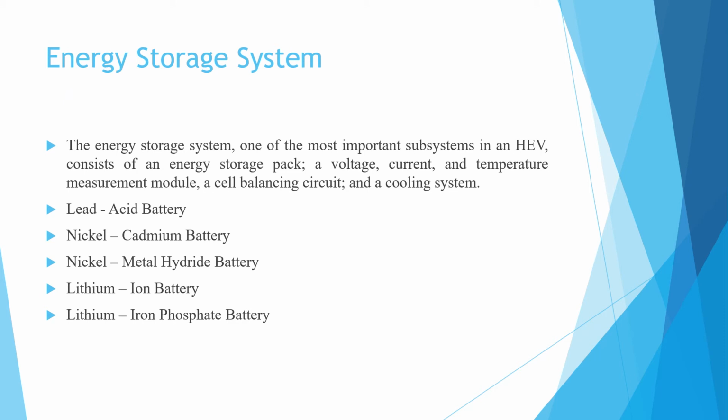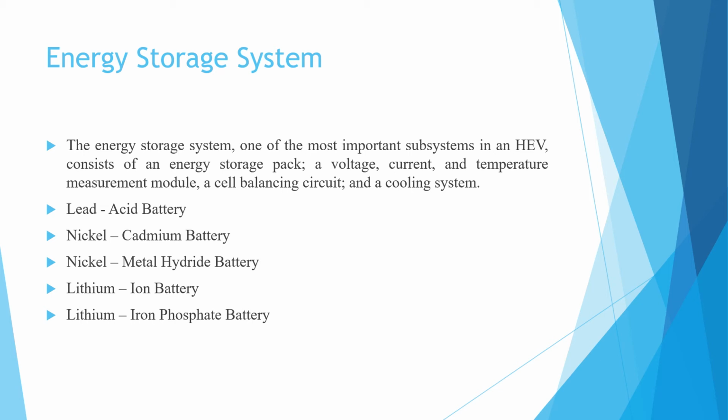Next is the energy storage system. The energy storage system is one of the most important subsystems in a hybrid electric vehicle, and it consists of an energy storage pack, a voltage, current, and temperature measurement module, a cell balancing circuit, and a cooling system.